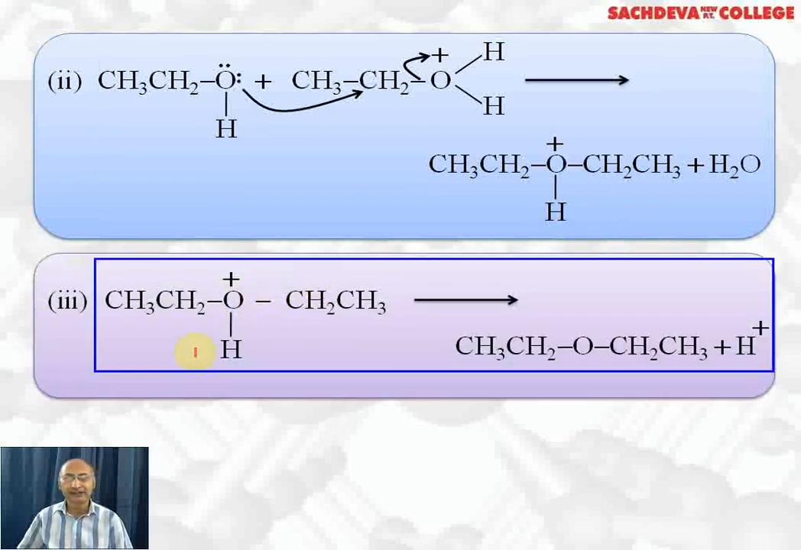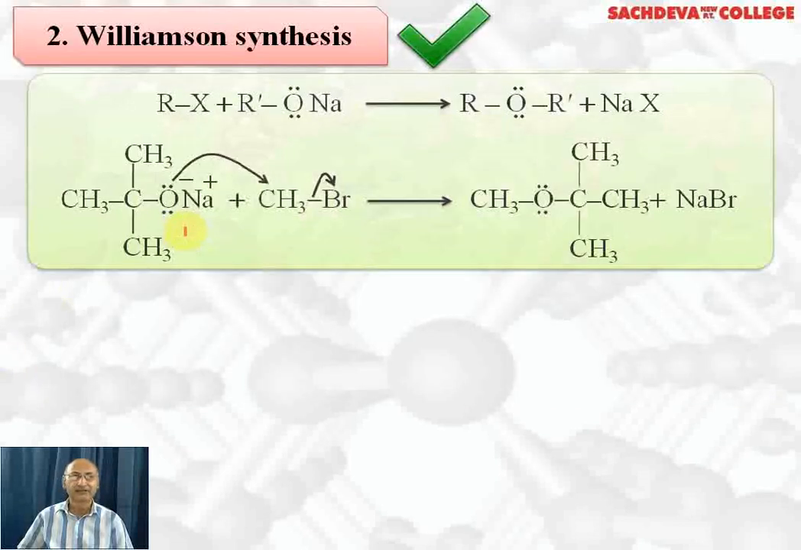Now protonated ether is unstable because positive charge on oxygen is never stable. It will lose H positive ion, this pair of electrons will be given to oxygen, and we will get diethyl ether back. That's the way ethyl alcohol can be converted into diethyl ether by dehydrating with concentrated sulfuric acid at 413 Kelvin. Next, we are taking Williamson synthesis.